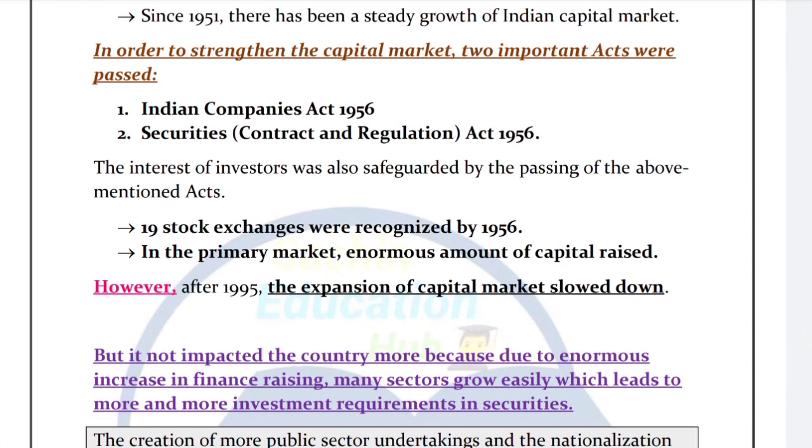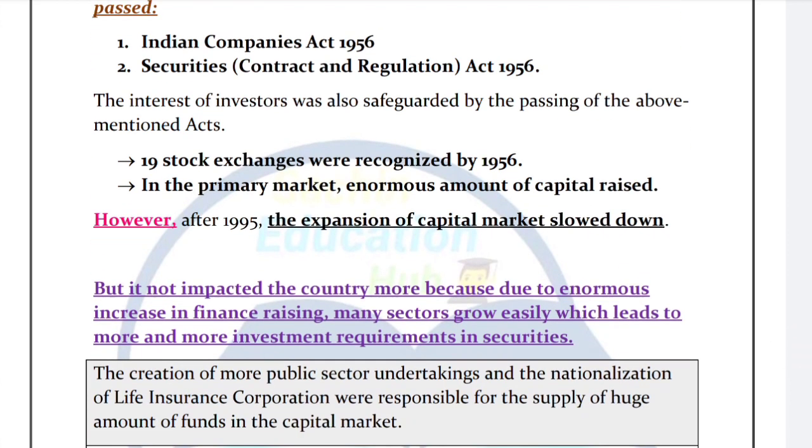And after 1995, the Indian capital market slowed down, but it was not fully impactful on the country. This was not the major reason for the slowdown of the stock exchanges, because we already had sufficient finance and growth after a long period of growth. So this slowdown period did not affect the country.